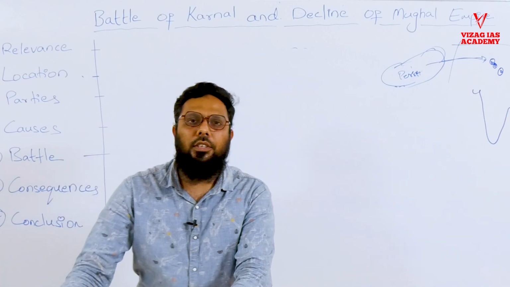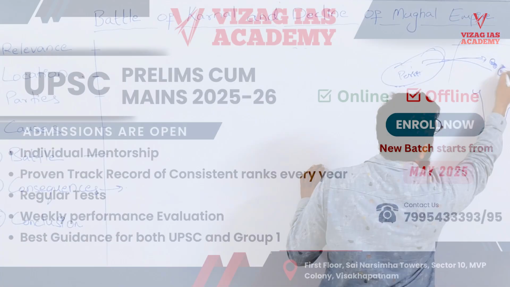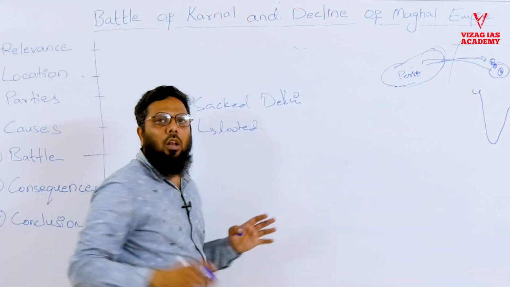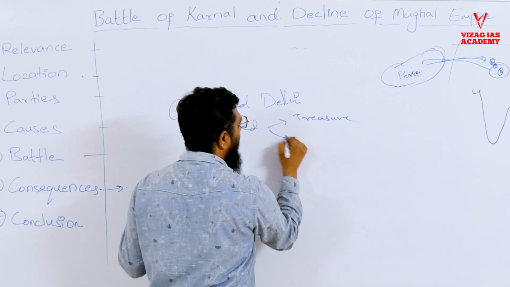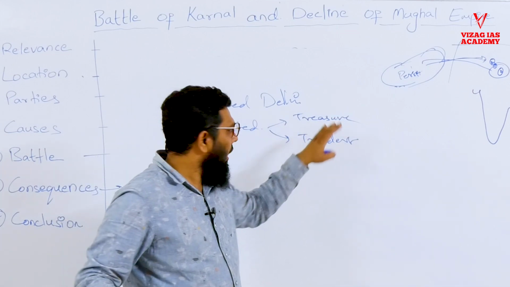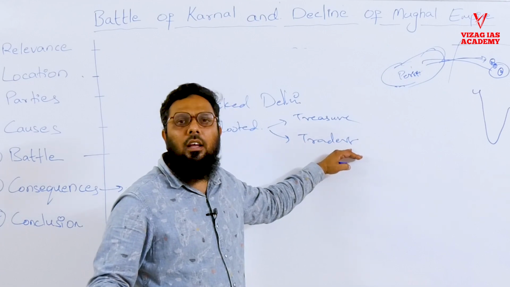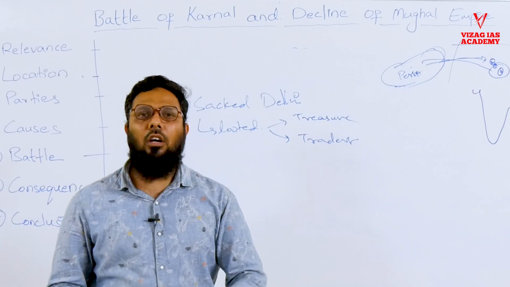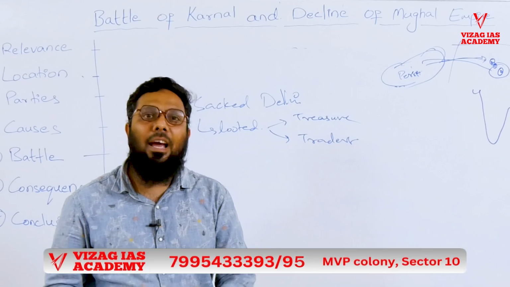So what are the consequences? Once Mughals were defeated, Nadir Shah entered Delhi. He sacked Delhi. He looted it. The Mughal empire's treasure and also traders were looted. He looted both the treasure of the Mughal empire and a lot of traders who were staying in Delhi. Everyone's houses were raided. A lot of people were murdered. A lot of their wealth was taken. Even the Mughal empire's treasures were completely emptied.